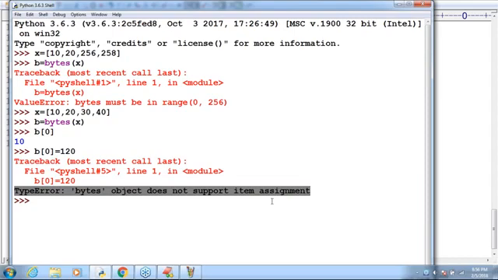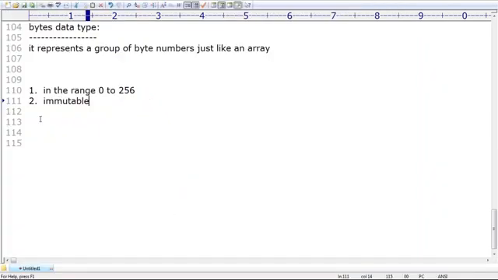Is it clear for all of you? So very simple. If you want to represent a group of values in the range 0 to 256 with immutable nature, then we should go for bytes data type. How many times are we going to use it? Very rare, don't worry, but I'm discussing all possible data types. Everyone can understand? Yes, ma'am. Okay.